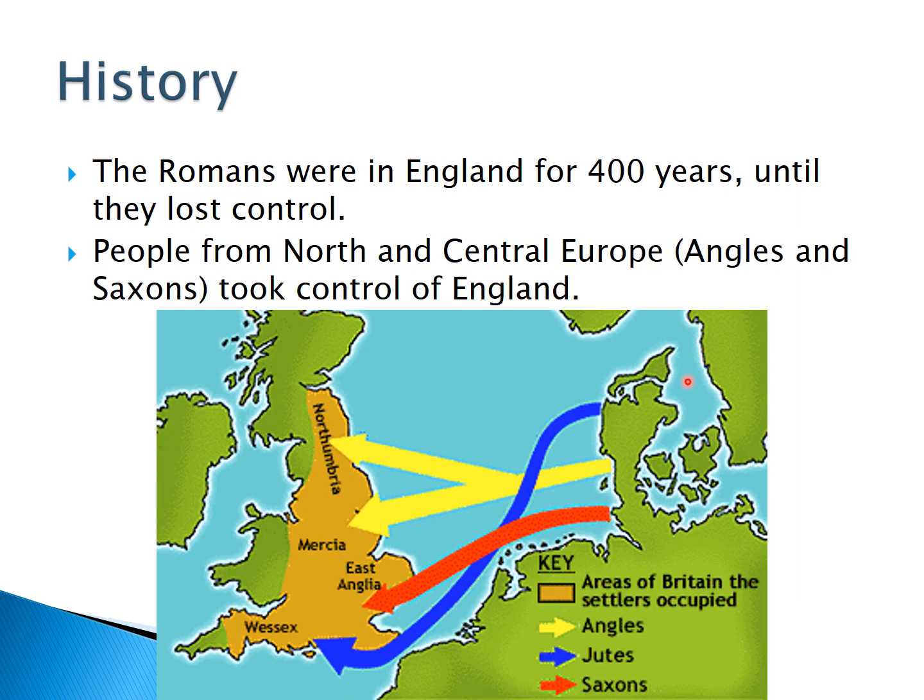People from North and Central Europe took control of England. There were Angles, Saxons, Jutes, Frisians, and Vikings, to name a few.